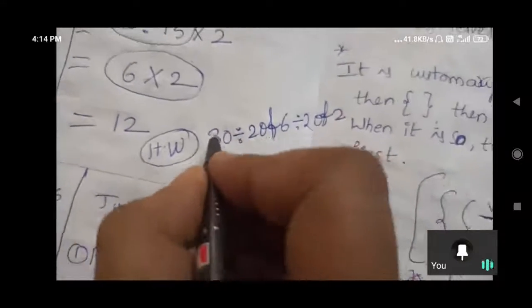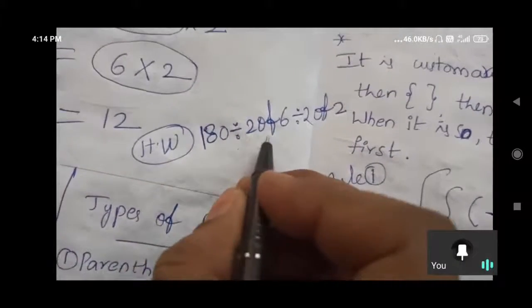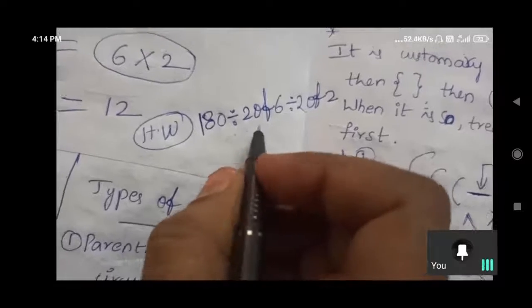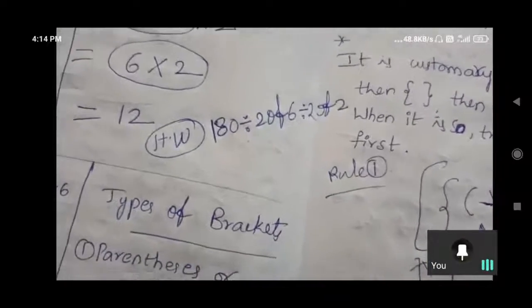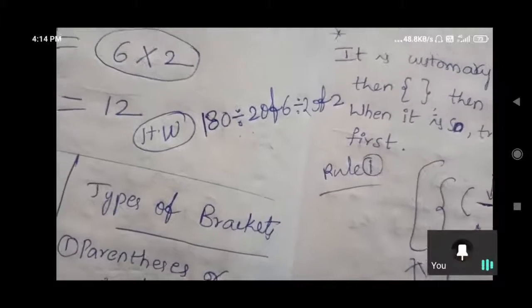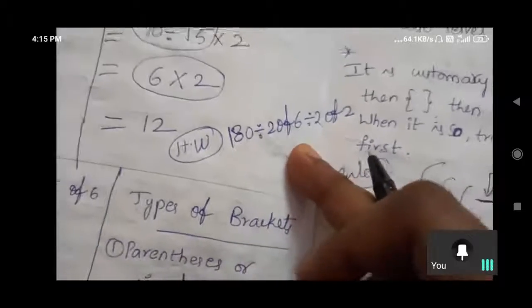Here not 30, Nana, 180 I will give. A big number I will give. 180 divided by 2 of 6. Okay, 2 of 6 divided by 2 of 2. You may get a fraction also, nothing will happen. You also have an idea about fractions. 2 of 6 divided by 2 of 2.